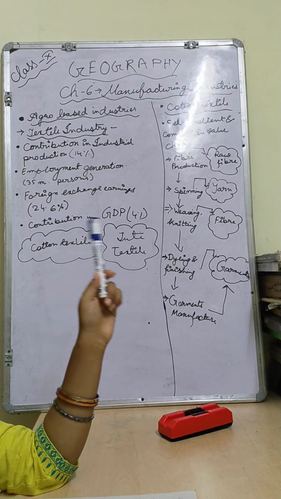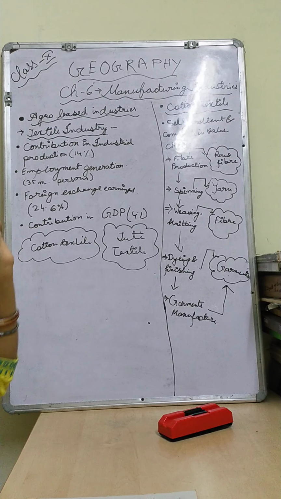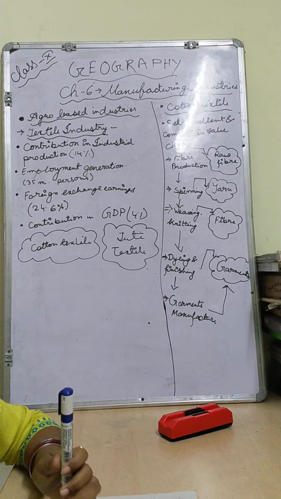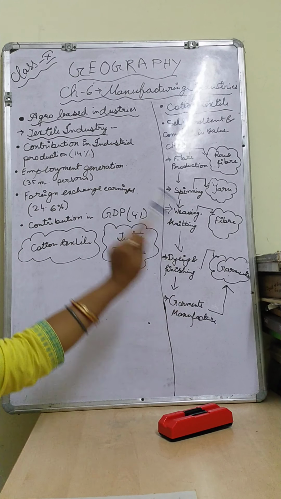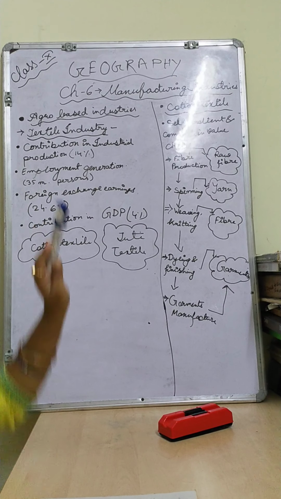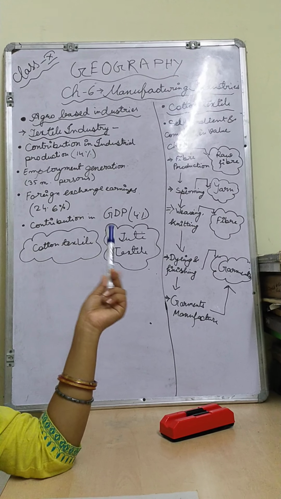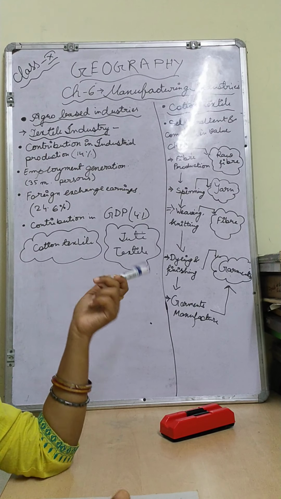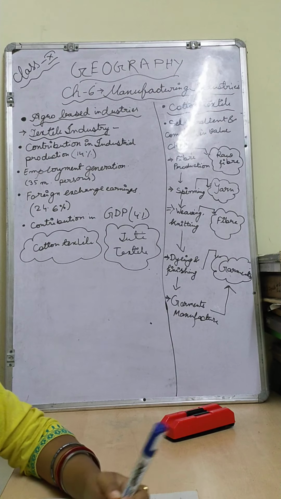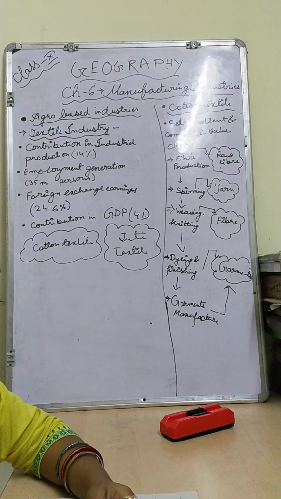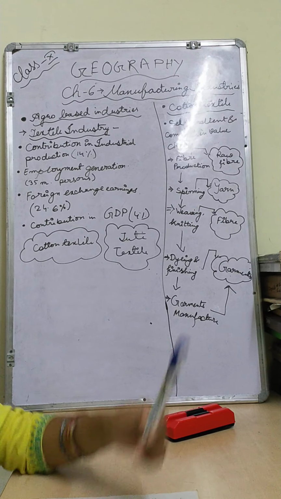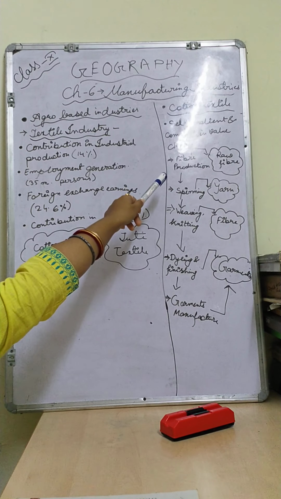That's why it is a self-reliant industry, and it completes a value chain. Value chain means it completes this full chain. How? I will discuss. First of all, I will show you the fiber production. Fiber production means the raw fiber. Raw fiber means what? It comes from the agricultural field, like cotton or silk, whatever fiber we get. The fiber production is the first one.